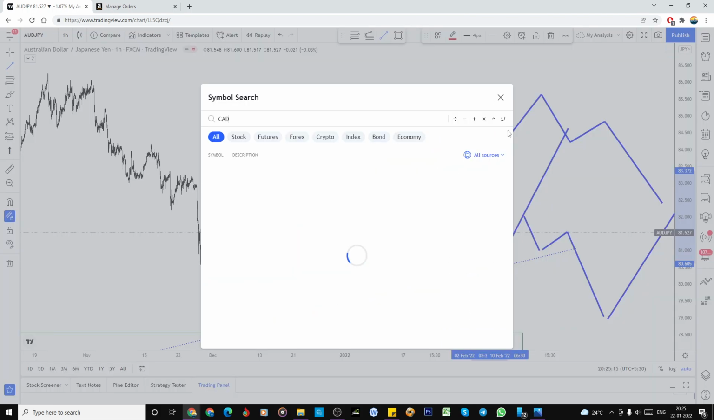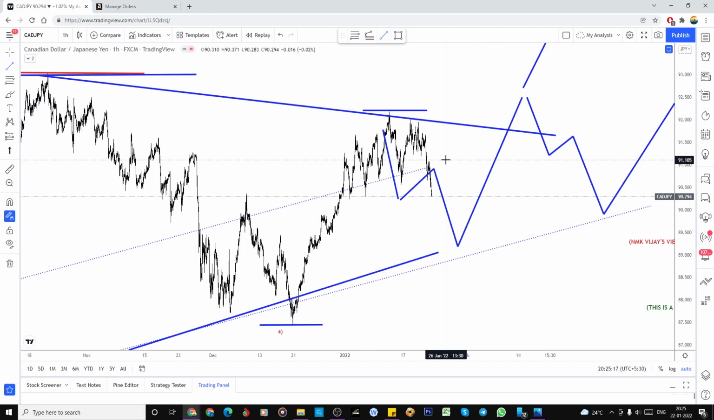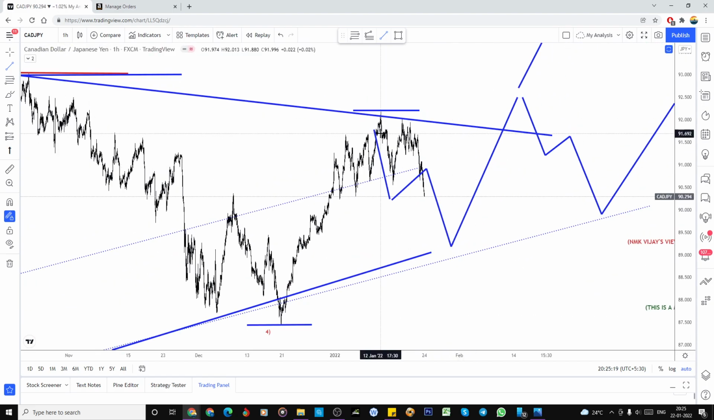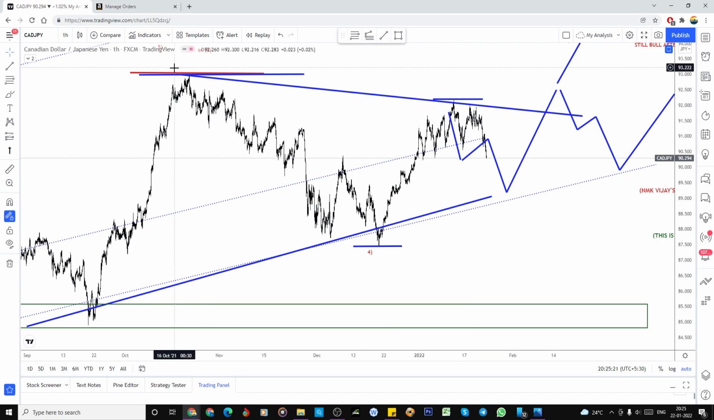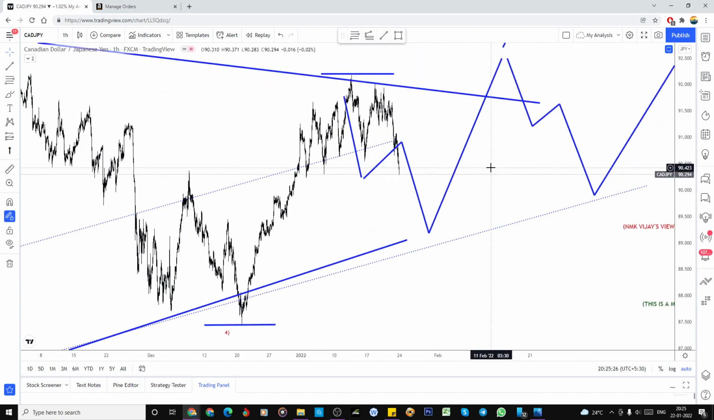So let's move on to CAD JPY. No need to waste time here. See, from here I expected, right, what it did, and it didn't break the high. So what we expected, it is doing. So this is the A.